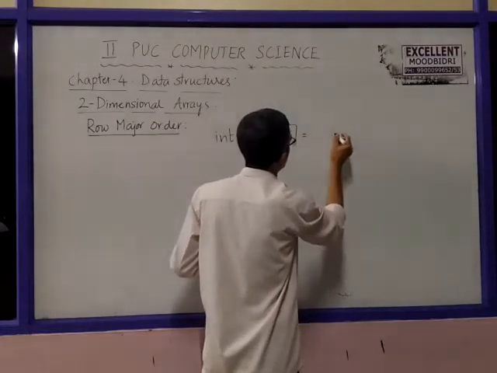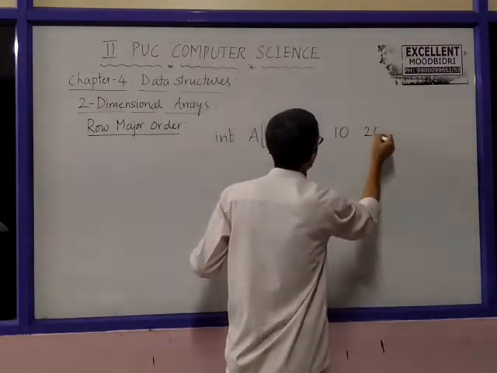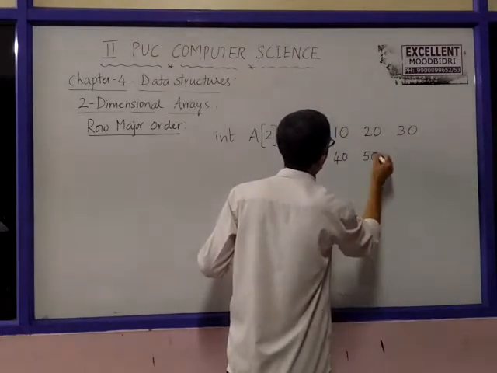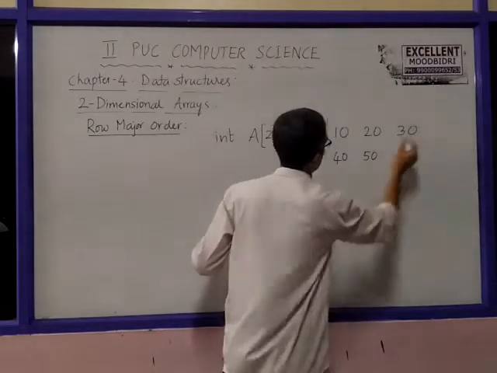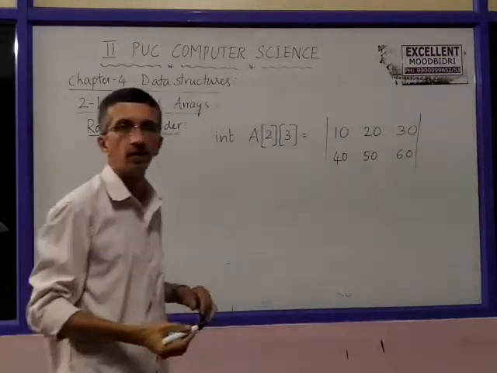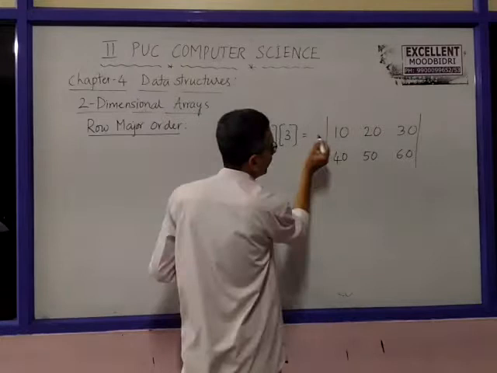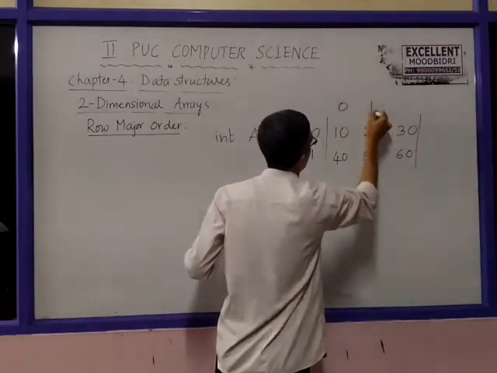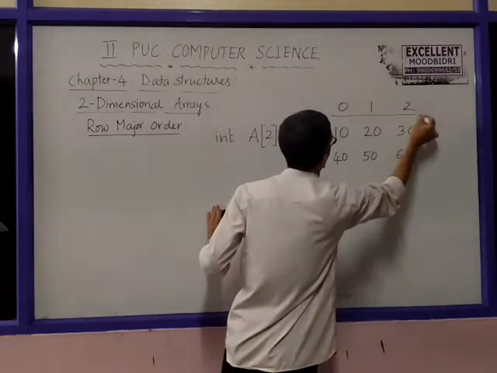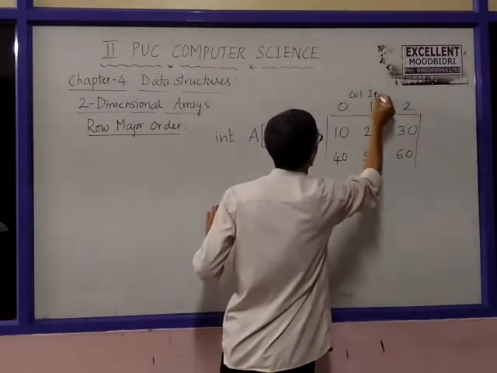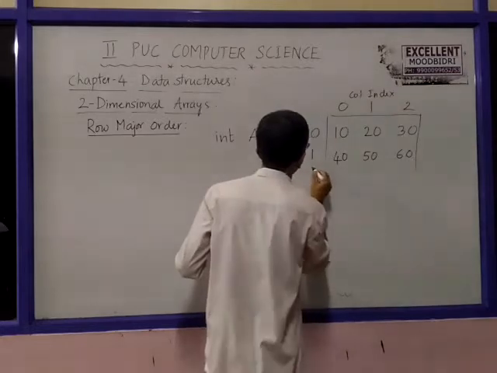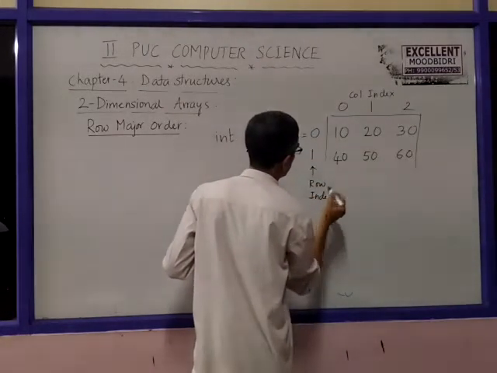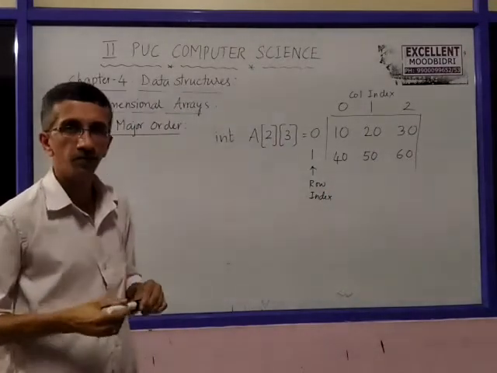I will write here 10, 20, 30, 40, 50 and 60. Let us take this example: 2 rows and 3 columns. The row index is 0 and 1. Column index 0, 1 and 2. This is the column index. These are the row index. Correct? 2 rows and 3 columns.